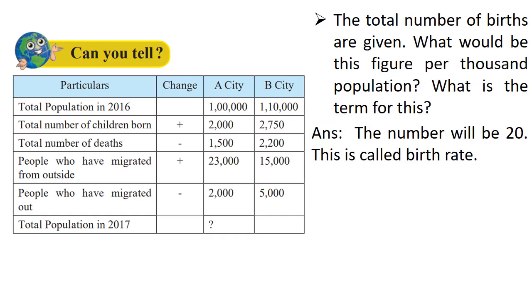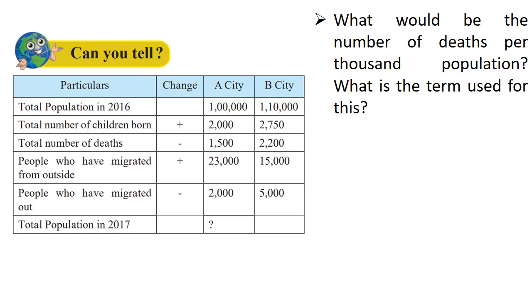Next, the total number of births are given. What would be this figure per 1000 population? What is the term for this? So students, the answer will be what? The number will be 20 for A city. So this is called birth rate. Then students, you can find the answer for B city.